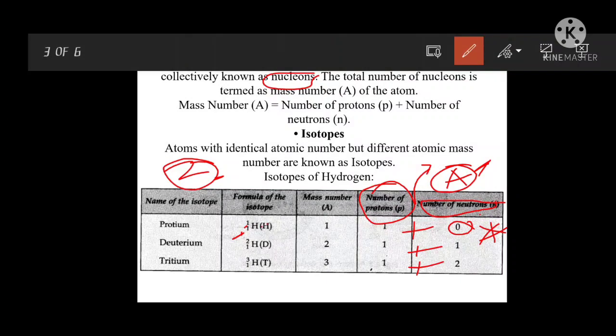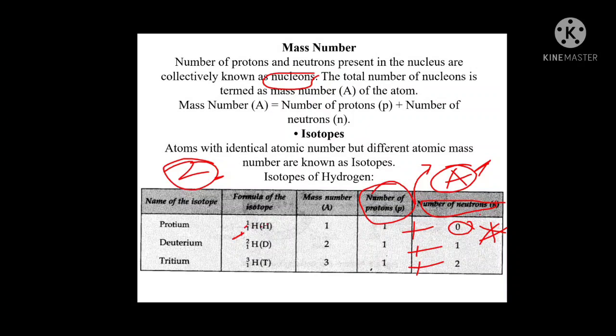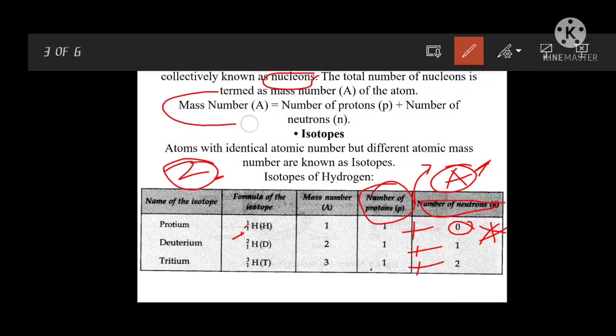Deuterium has mass number 2. How do you get the 2? The number of protons plus the number of neutrons is 2. The protons and neutrons present in the nucleus are collectively known as nucleons. So the mass number is the number of protons plus the number of neutrons. This is the explanation for isotopes. What are isotopes? Atoms which have the same atomic number but different mass numbers.